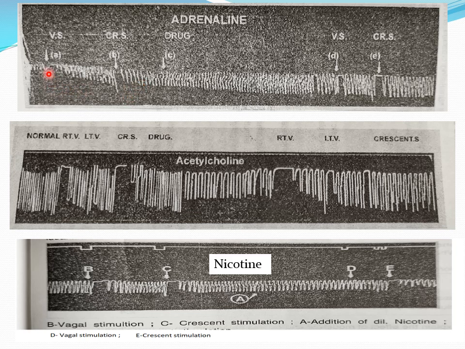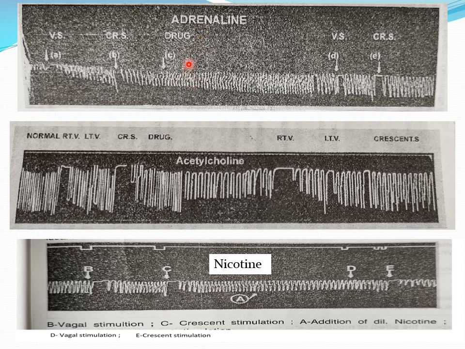If you stimulate the vagus now, the heart stops in the diastole, that is, there is an inhibition of the heart. Okay, then slowly it comes out and starts beating. Then the next procedure is to stimulate the crescent. If you stimulate the crescent, then also there is an inhibition of the heart, and then it slowly comes out. Okay, then after that, pour the adrenaline on the frog's heart.